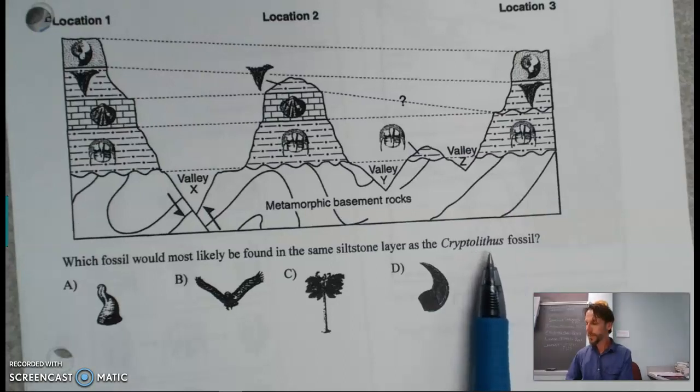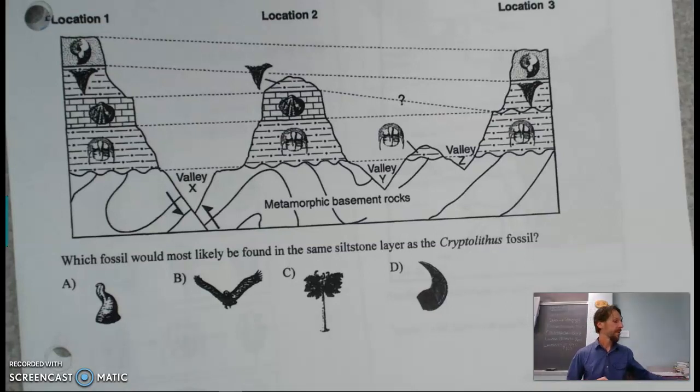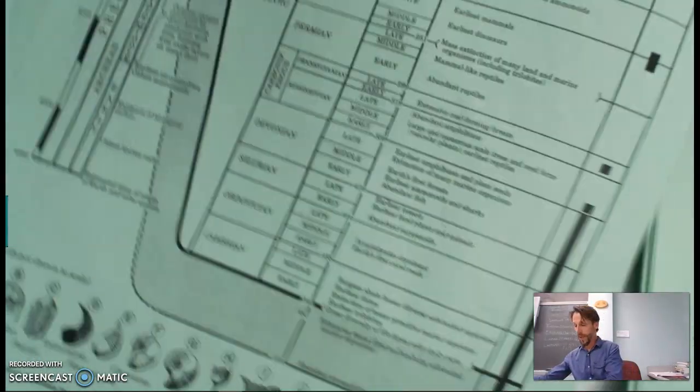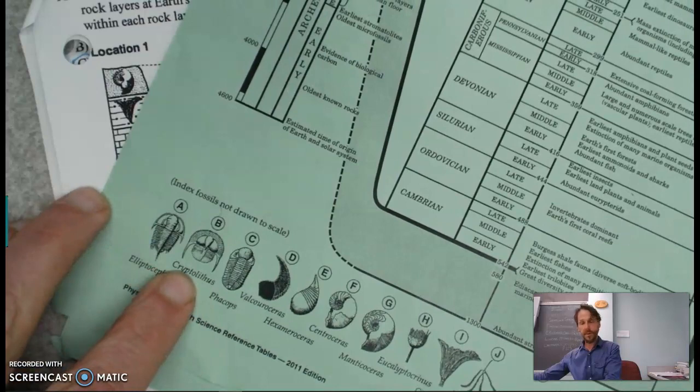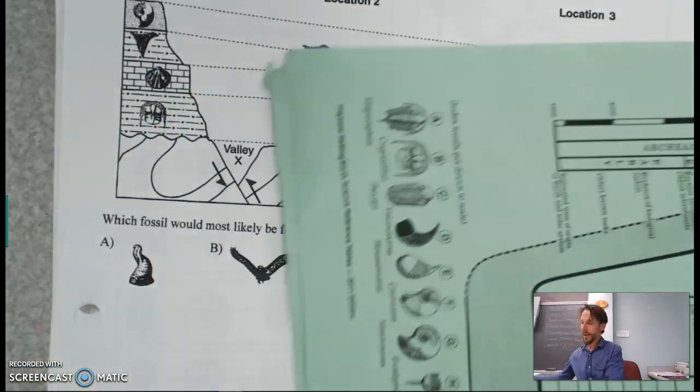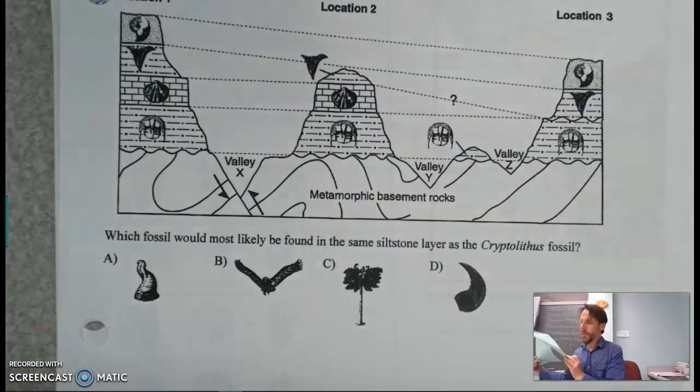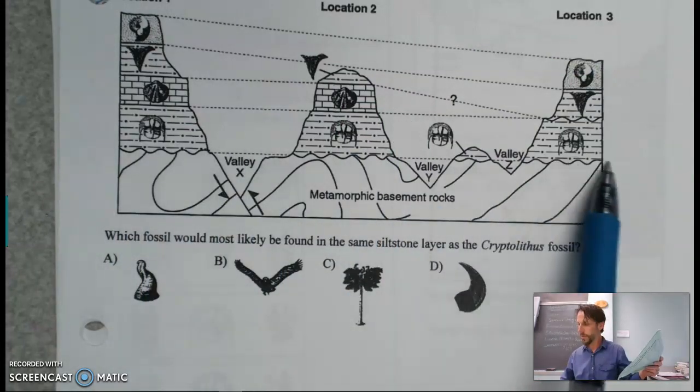So you've got a couple steps here. Number one, figure out who the heck is Cryptolithus. And we can find that, of course, in the reference table. Start scanning, and you'll find that Cryptolithus is this nice looking fellow right here. And we want to know who would be alive when Cryptolithus would be alive.